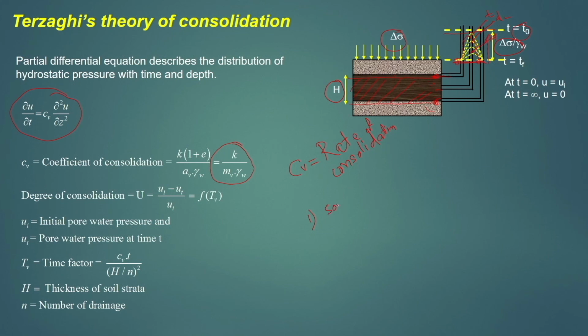Those assumptions are: the soil is homogeneous and isotropic, the soil is fully saturated, the solid particles and water are incompressible, K is constant throughout the soil, and Darcy's law is valid.